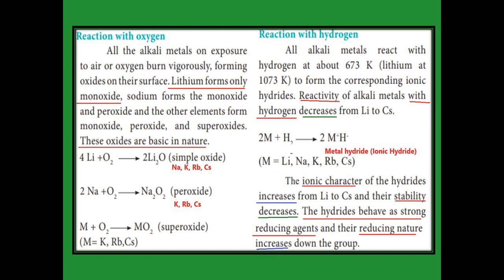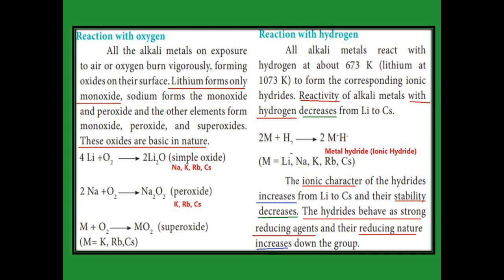When alkali metals react with oxygen, they give different types of oxide. First, see the first reaction: lithium plus oxygen gives Li2O, which is called the simple oxide or monoxide. In the same way sodium, potassium, rubidium and cesium give the simple oxide with oxygen. Then the second reaction: sodium plus oxygen gives Na2O2. The name of the compound is sodium peroxide. In the same way potassium, rubidium and cesium also give the peroxide, but lithium never gives the peroxide with oxygen.